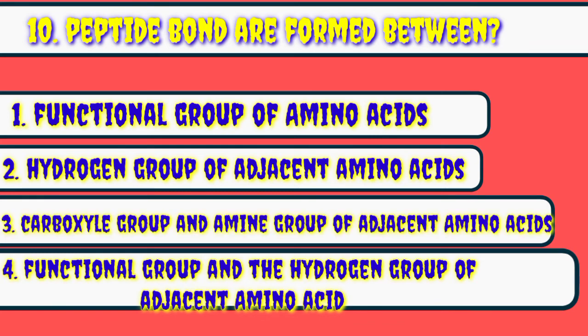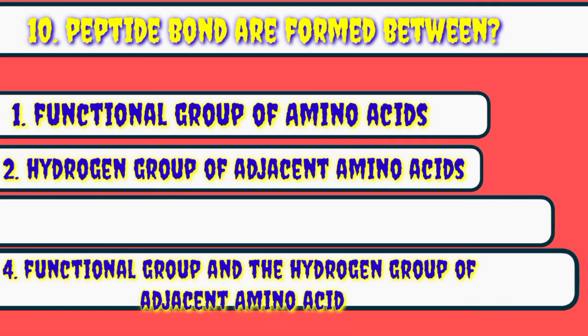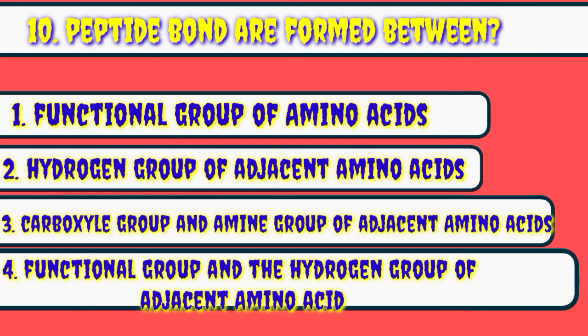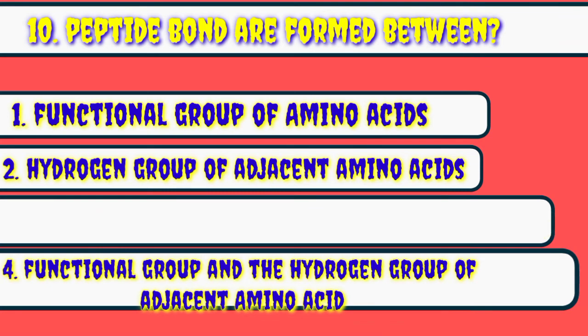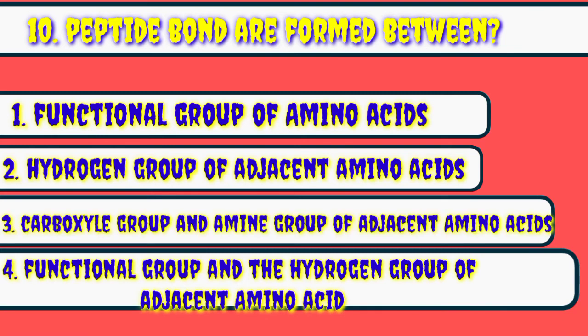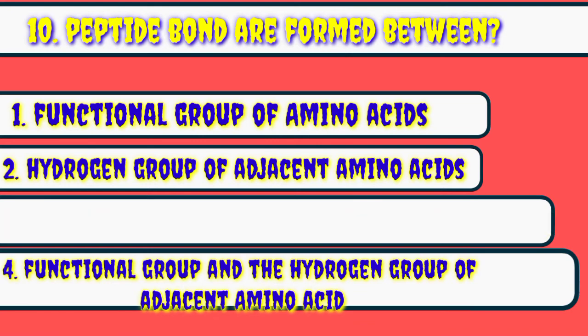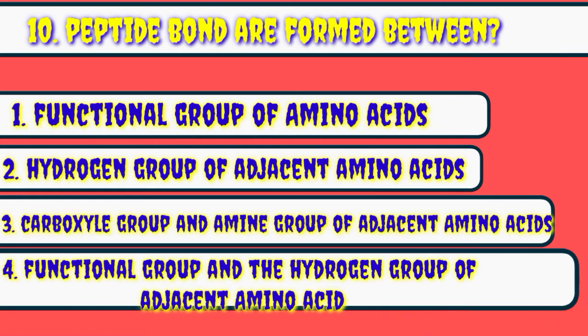So here is the confusion: between which functional group are peptide bonds formed, amine group or carboxyl group? That's why it is not correct. If you see option number 2, it says that peptide bonds are formed between hydrogen groups of adjacent amino acids. It is an incorrect option. I already told you peptide bonds are formed between the carboxyl group of one amino acid and the amine group of another amino acid.